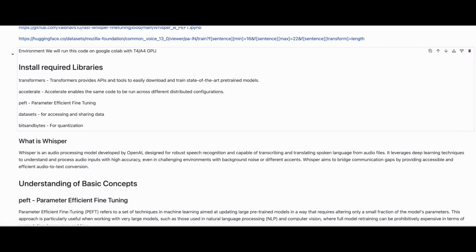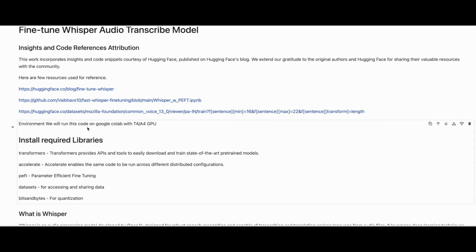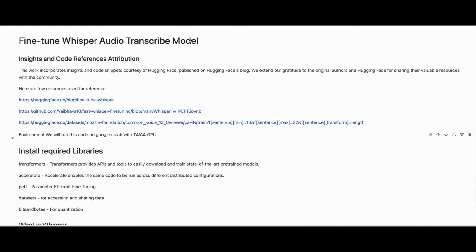In today's video, we will look at how to fine-tune a Whisper audio transcribe model. This work incorporates insights and code snippets courtesy of Hugging Face, published on Hugging Face's blog. We extend our gratitude to the original authors and Hugging Face for sharing their valuable resources with the community. Let us look at basic concepts.